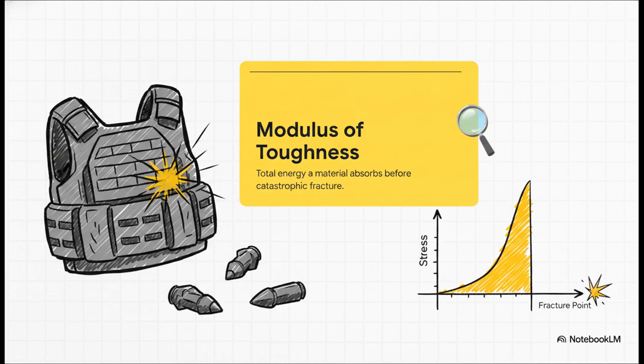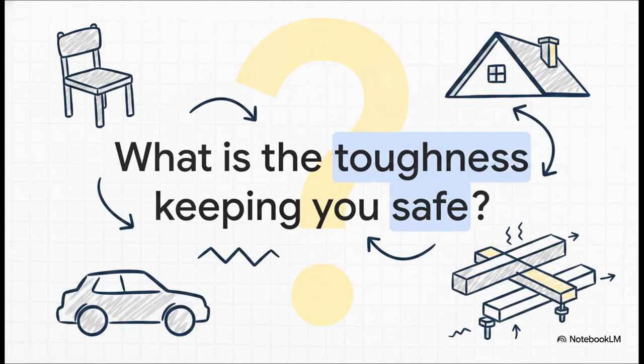Think about a military bulletproof vest. If that vest gets hit, the engineer does not care if the metal plate yields, permanently deforms, or strain hardens. Permanent deformation is totally fine. The only thing that matters is that it absorbs massive amounts of energy without fracturing and letting the projectile through. It needs maximum toughness.